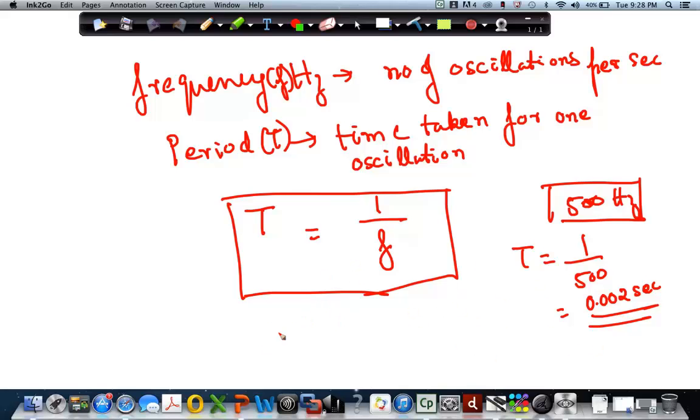Now in the same way, if given a period, the frequency is again the same thing. f is equal to 1 by T, right? Linear equations: I multiply f here, so I can divide T here. Same thing. So if I know the frequency, I can find the period. If I have the period, I can find the frequency. Okay? Clear? All right.